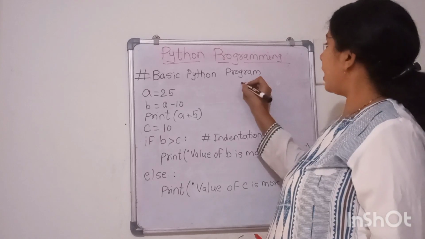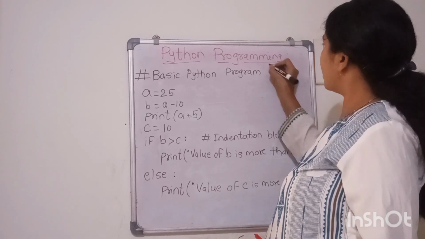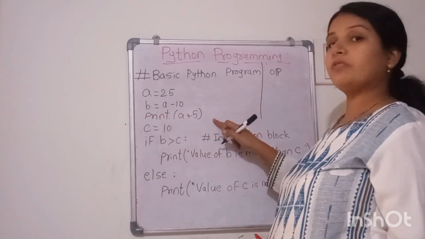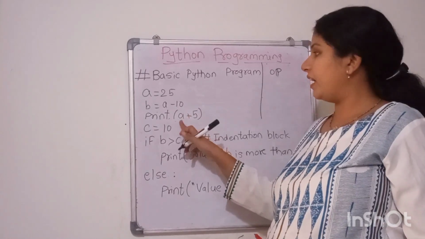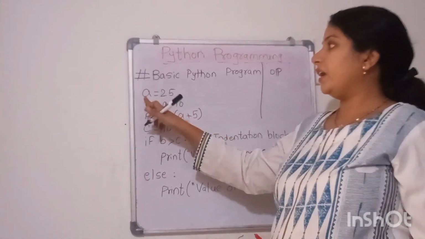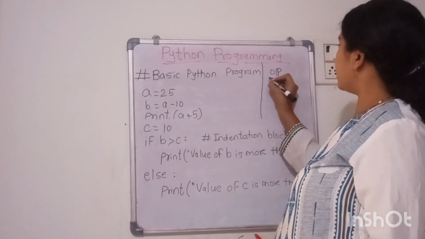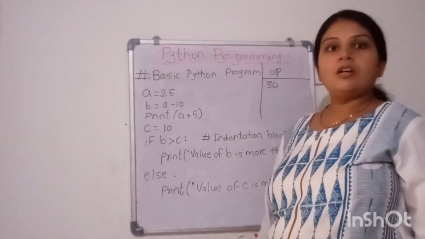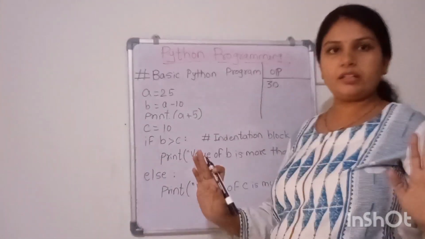So in the output window, your first output will be the result of this arithmetic expression, a plus 5. Now your a value is 25. 25 plus 5 is 30. So no variable, just the value will be printed here, 30.